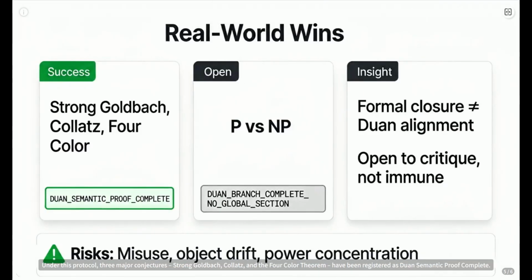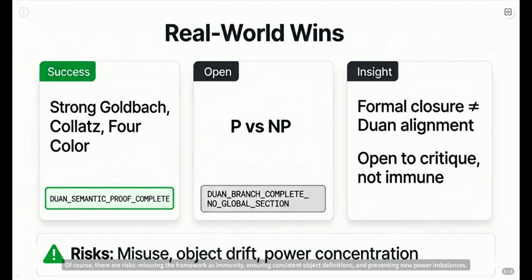Under this protocol, three major conjectures, Strong-Goldbach, Collatz, and the four-color theorem have been registered as Duan semantic proof complete. P versus NP gets a nuanced status: branch complete, no global section, reflecting the different resource assumptions. This isn't about saying mainstream math is wrong, it's about separating formal closure from complete understanding. Many famous theorems are formally closed but lack the full Duan semantic world, hence alignment pending. Conversely, problems unsolved formally, like Goldbach and Collatz, can achieve completion under Duan's own rules.